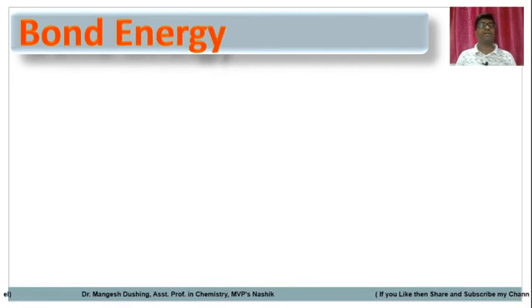Now we'll see the bond energy. Friends, the bond energy is the strength of the bond. So how strong is the bond? How to determine the strength of a bond? Just break it and form its radicals. Whatever energy is required to break that sigma bond, or that particular bond, and form the constituent radicals, that energy required is called bond energy.